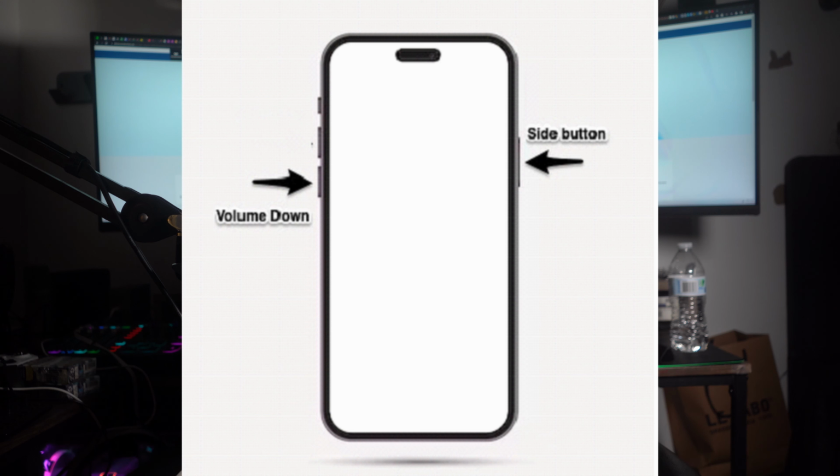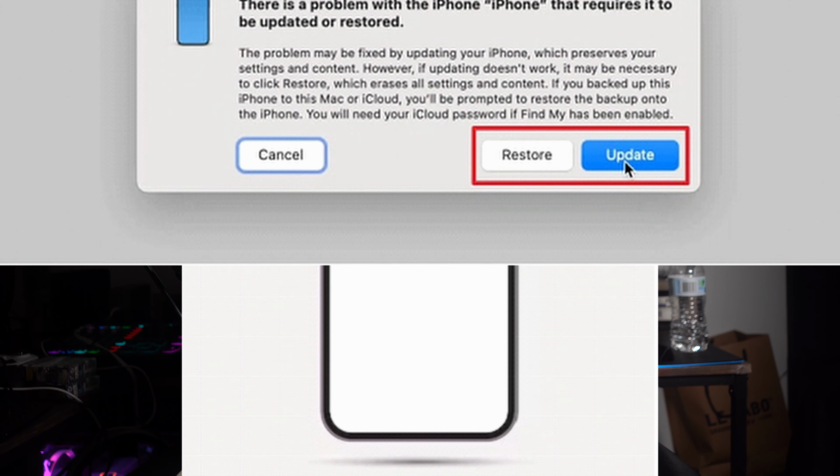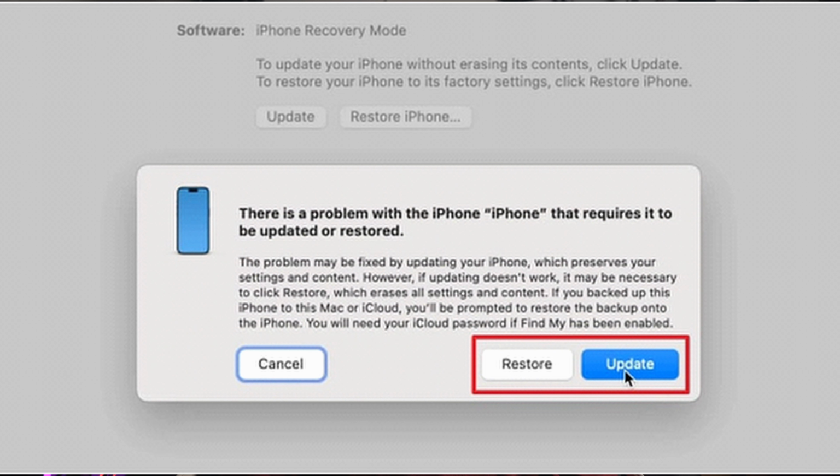If your iPhone screen stays lit but remains blank, that's it. You've successfully put your iPhone 15 into DFU mode. Finally, on your PC or MacBook, iTunes/Finder should notice your iPhone 15 in DFU mode. You'll see options pop up to either restore or update. Go for restore to completely reinstall your iPhone's firmware.